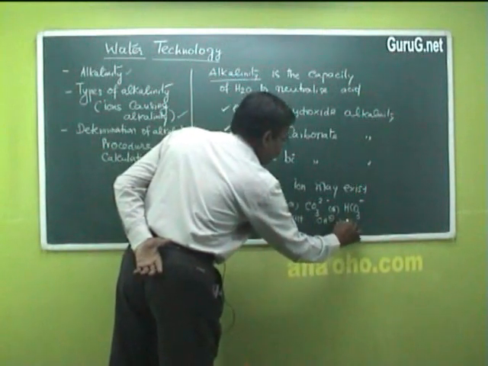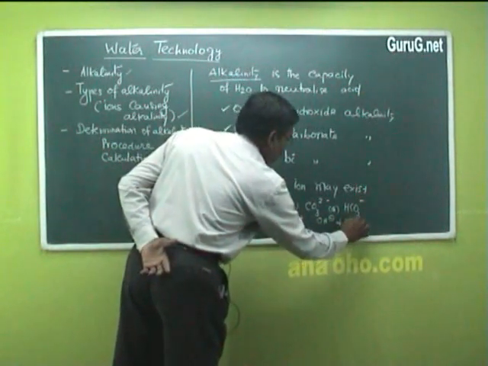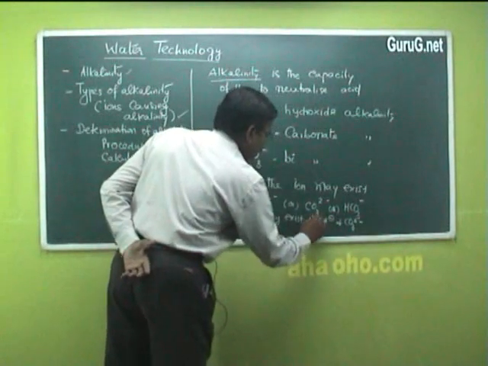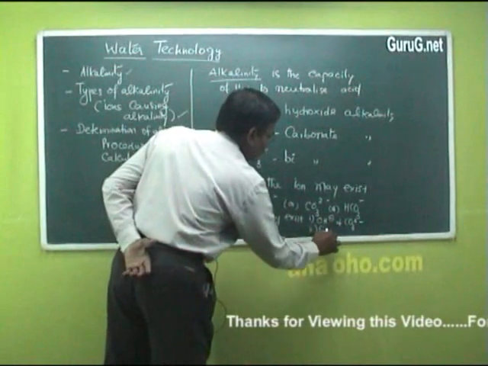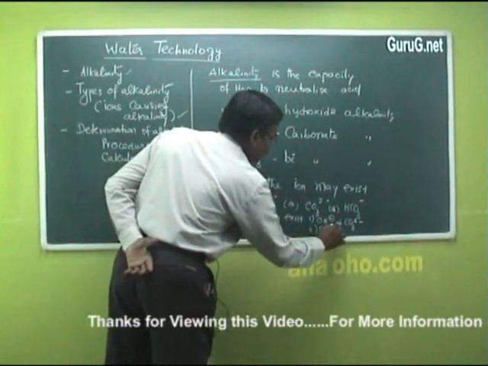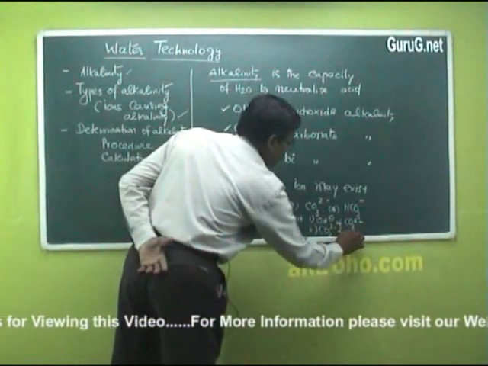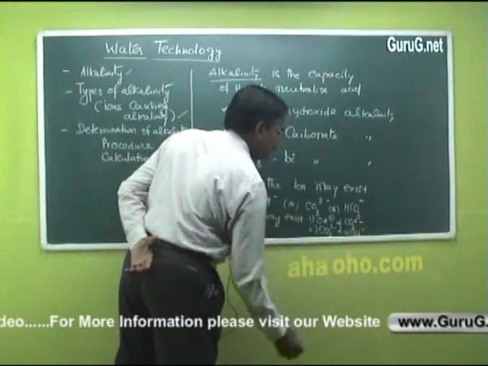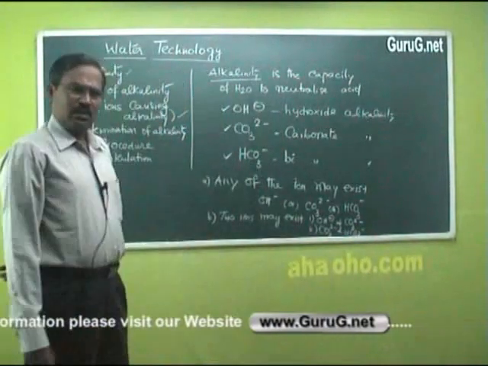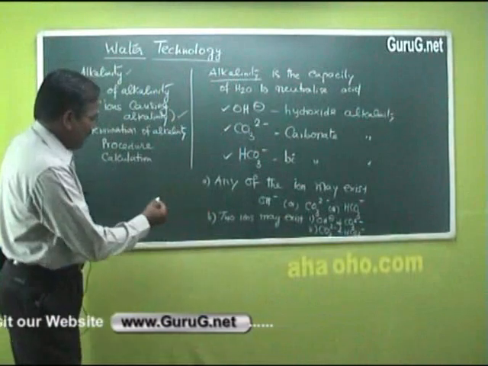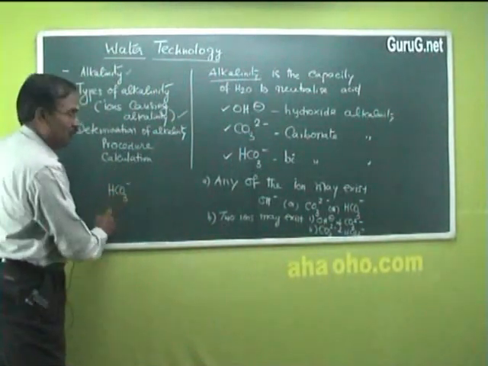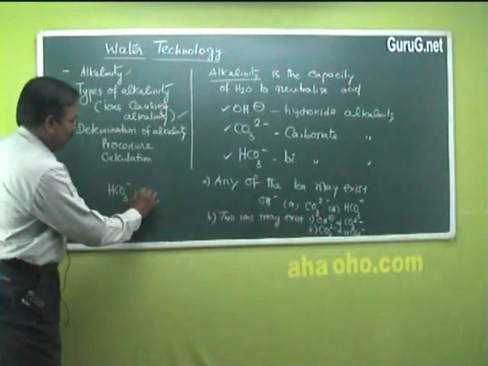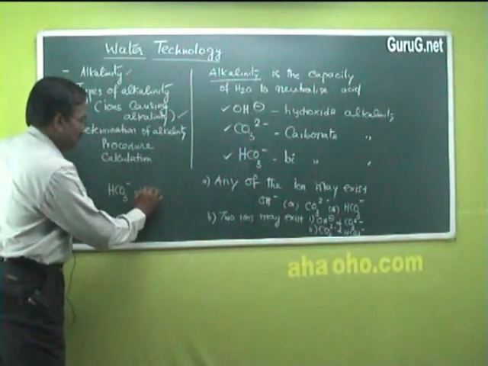Hydroxide and carbonate is one combination, and the second one is carbonate and bicarbonate. The third combination which we can imagine is HCO3 minus bicarbonate and OH minus.